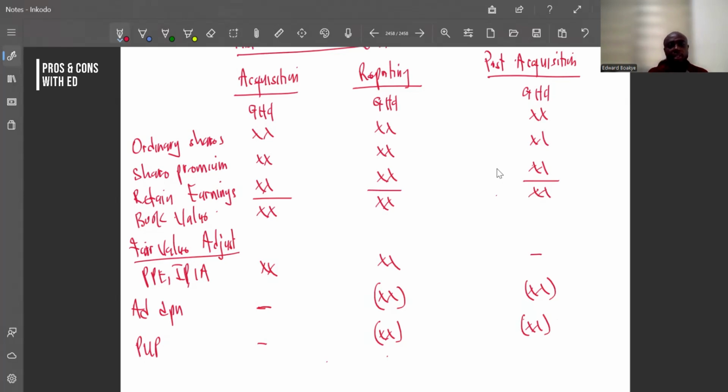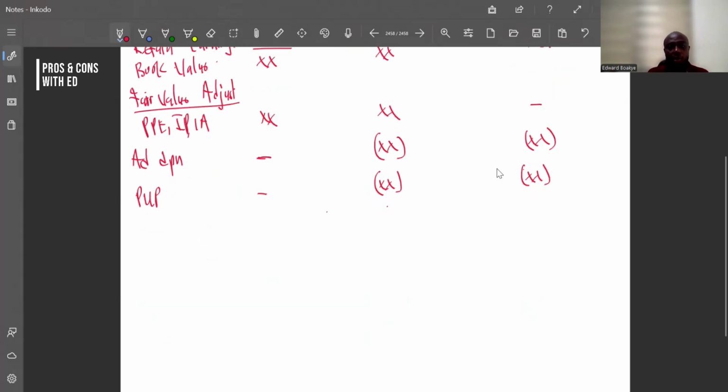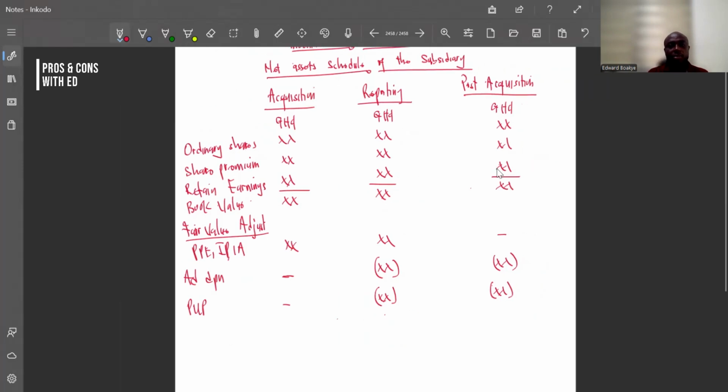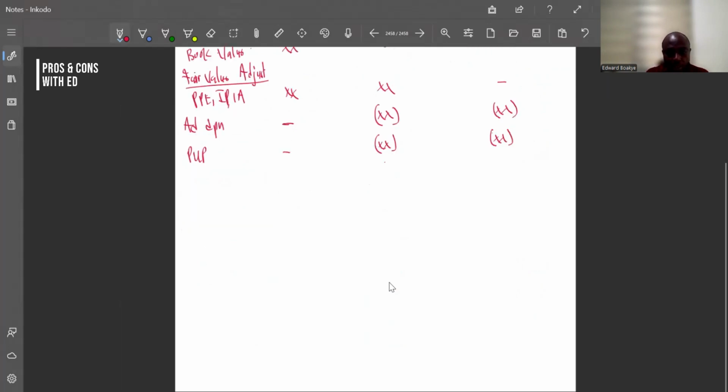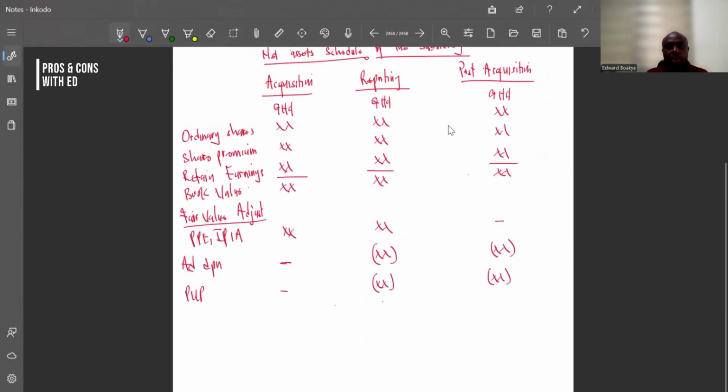So let's take a scenario. Now let's capture this in mind so that we take a scenario and deal with it as easy as possible. Right. Okay. So let me share this question with us. Then afterwards, we can look at the question and see how best we can deal with the net asset schedule.